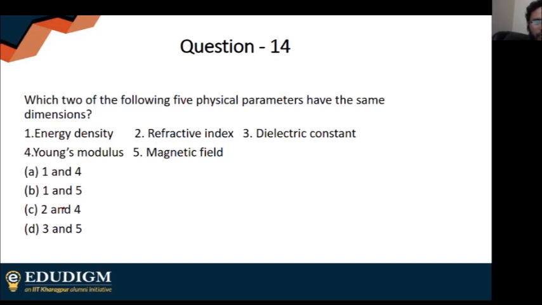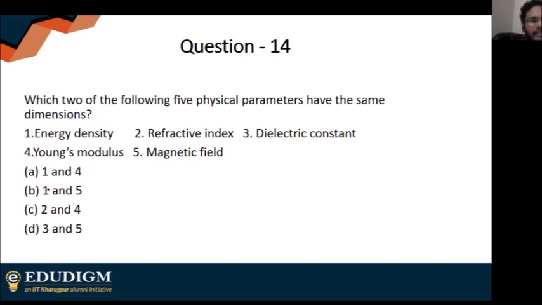So refractive index is given here, 2 and 4 could be possible, but refractive index doesn't have a unit, it is unitless, while Young's modulus has a unit. So 2 and 4 is not possible. Again, 3 is dielectric constant, which is a ratio. Remember, dielectric constant is a ratio and has no unit. Magnetic field has a unit. So 3 and 5 is not possible. So you're only left between A and B, out of which obviously A is the right answer. And why is A the right answer and why not this?